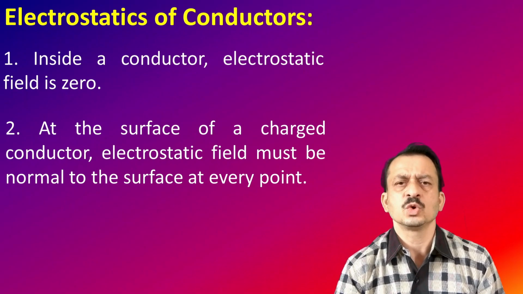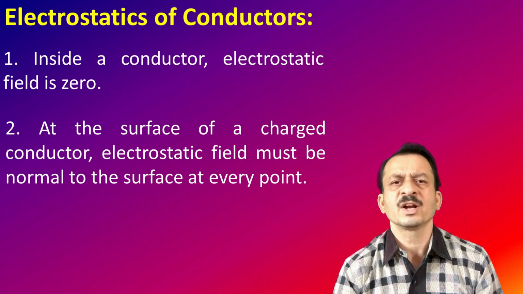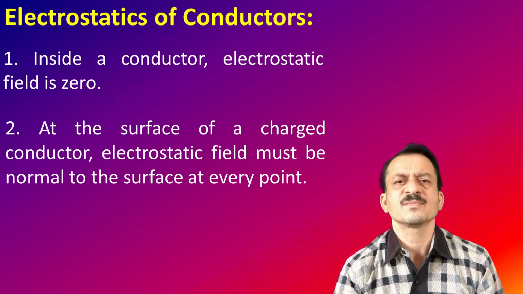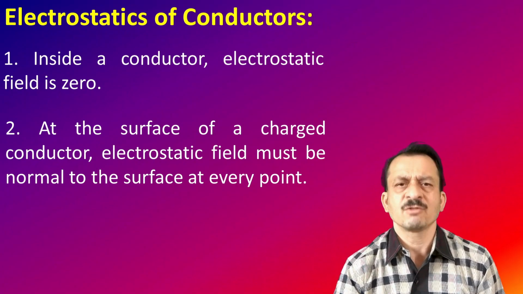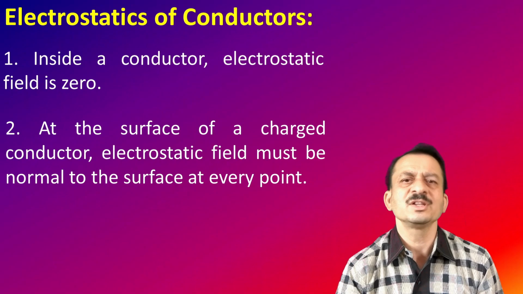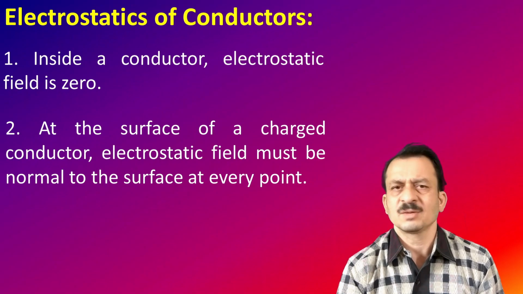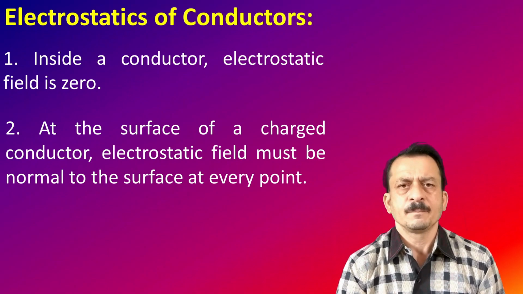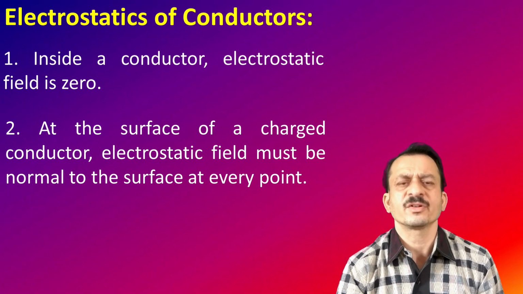If it is not so, that means if the electric field is not exactly normal to the surface, then obviously there is a component of electric field along the surface. Then if you have a test charge and want it to move from one point to another point, work has to be done. So therefore, it is not possible. So the electric field should always be normal to the surface.